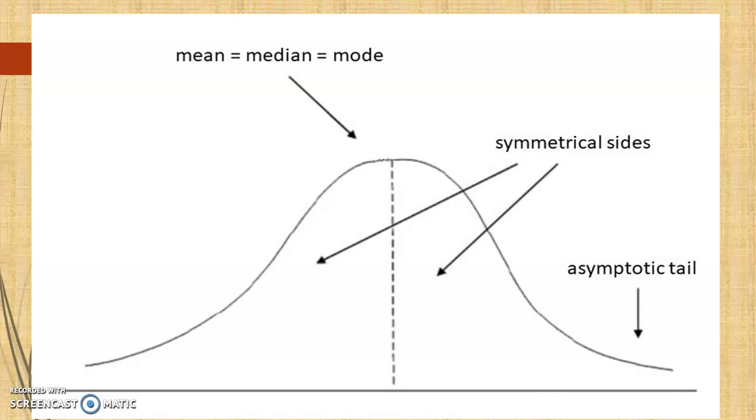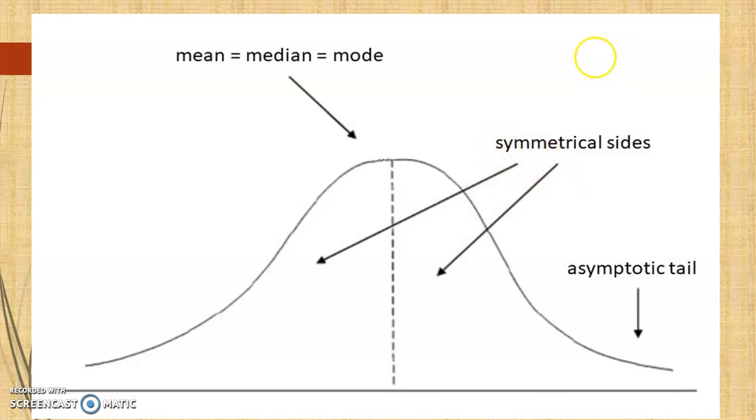If the data is normally distributed, that means both the sides, right and left, are symmetrical. Here we also need to keep in mind the asymptotic tail. Asymptotic tail means the tail which never merges with the horizontal line, which is known as the asymptotic tail.